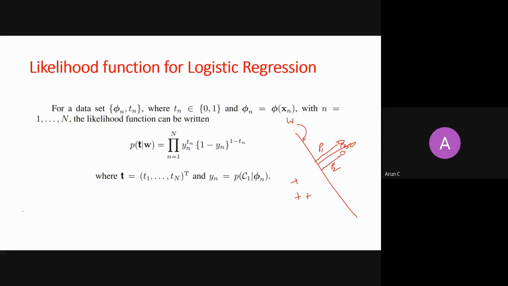What will the sigmoid function do? It takes numbers from negative infinity to plus infinity on a real line, right? And what it does is it just maps, it can sandwich every real number between 0 and 1, right? And all those points which are 0, it just maps to 0.5. So those points which are on the hyperplane will get mapped to 0.5 probability. I have said this in the first slide.